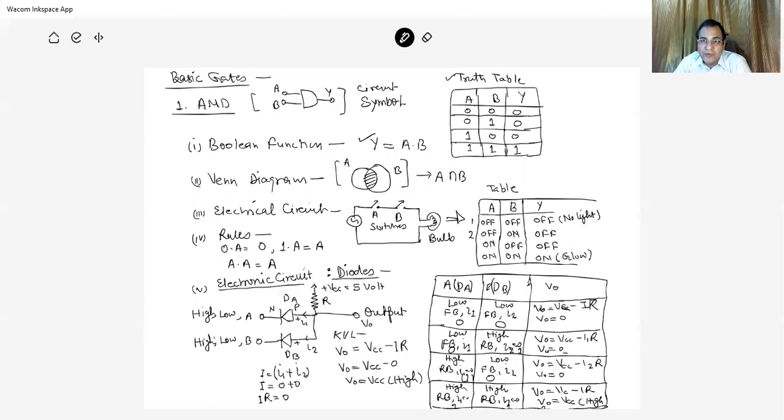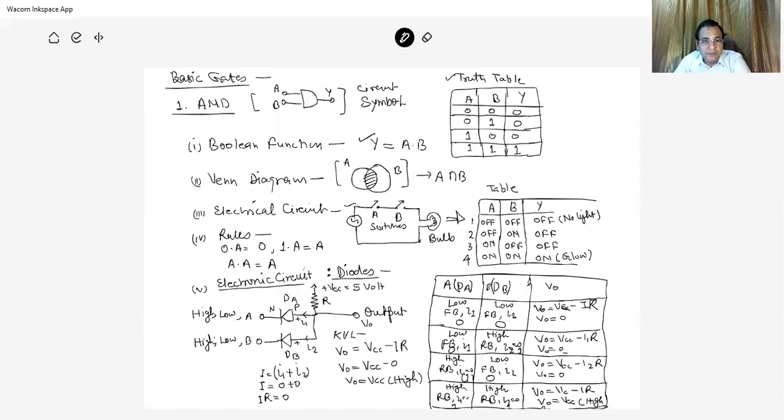Second, A is off, B is on, no light. Third, A is on, B is off, the circuit is disconnected, off state, no light. And fourth, both switches are on, then the bulb glows and has light. So this one is the on state. So it is the electrical circuit.